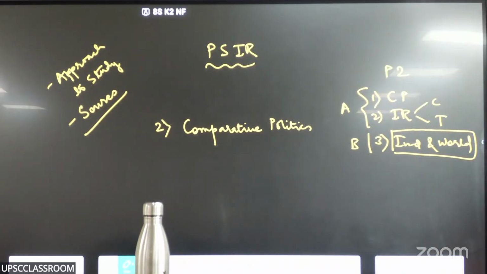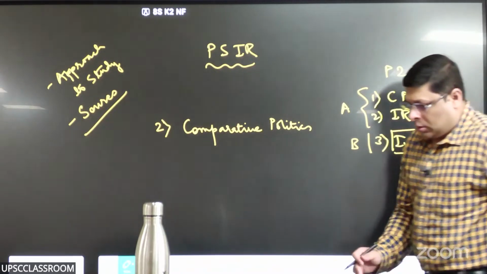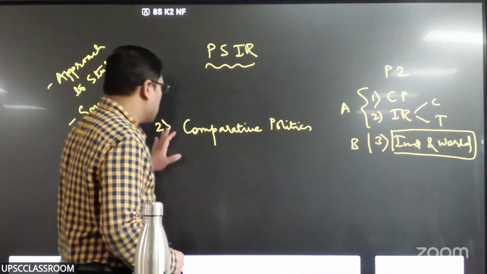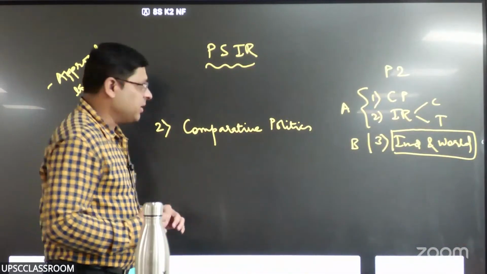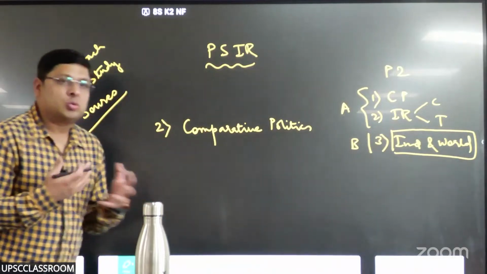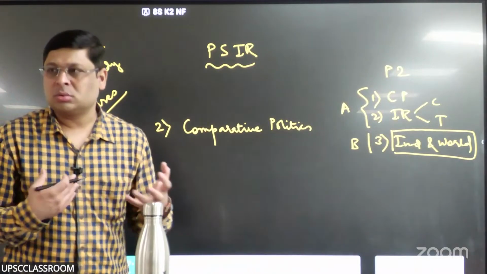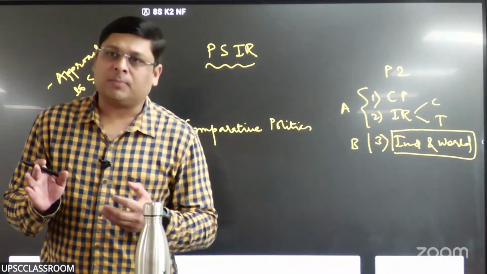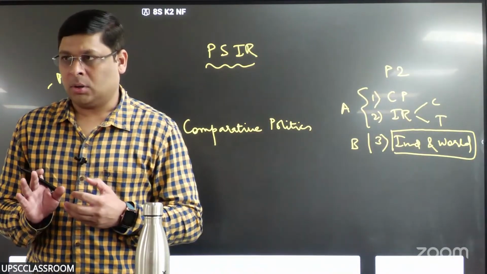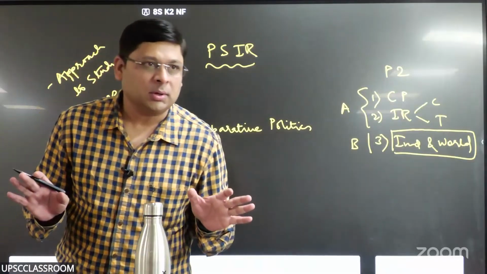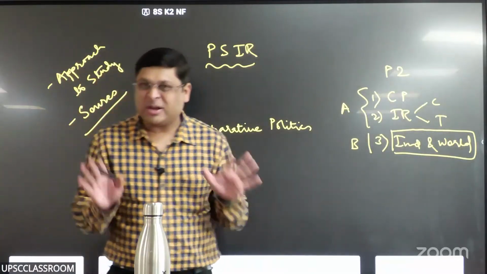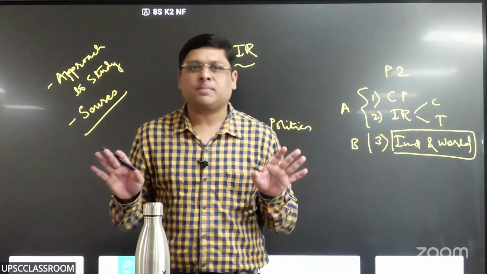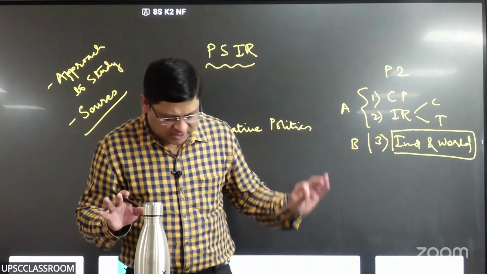So, what do we see in what is called comparative politics? Let us discuss that, right? I told you it's about comparing two political units, comparing two political systems, right? It is something like this. You compare UK and India. So both are what? Both are parliamentary democracies. But are they exactly same? No. So can we find some differences?